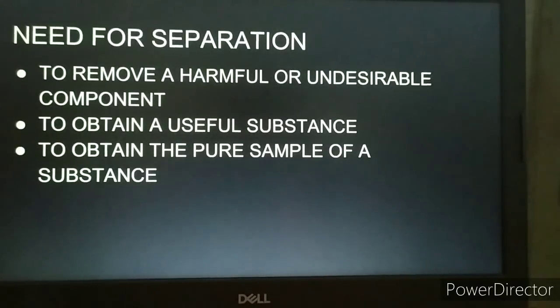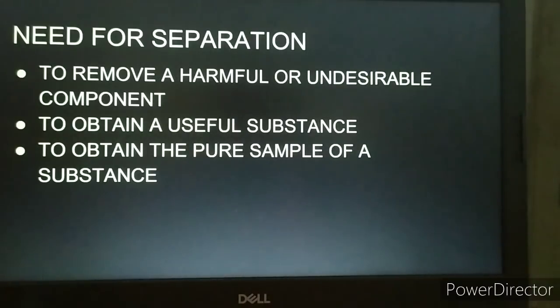It is separated from the mixture and then it is used for the purpose. So for this purpose, the impurities present even in a little amount in the mixture should be removed. We cannot use the component with even a little impurity, because that will have an adverse effect. So that is why we need to obtain a pure sample of a substance.